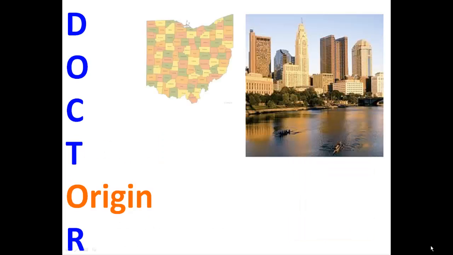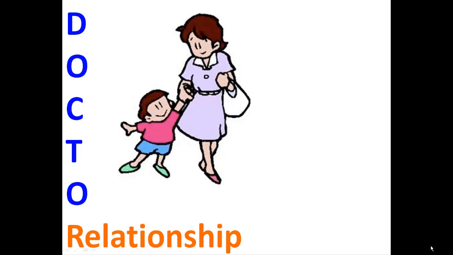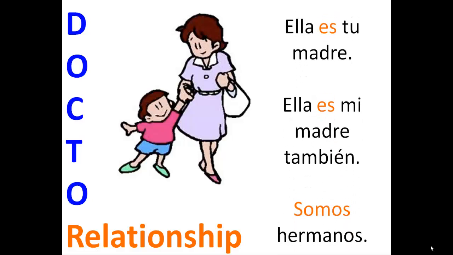Also, at the beginning of the year, we learned that you can't change where you were born or where you came from. So that's what the second O of DOCTOR stands for, origin. You remember these phrases? Soy de Columbus. ¿De dónde eres? And then finally, the relationship. You see these two people, and you want to know how are they related to one another. We learned ella es tu madre, ella es mi madre también, somos hermanos. In this case, the verb ser basically is an equal sign, like a math problem.